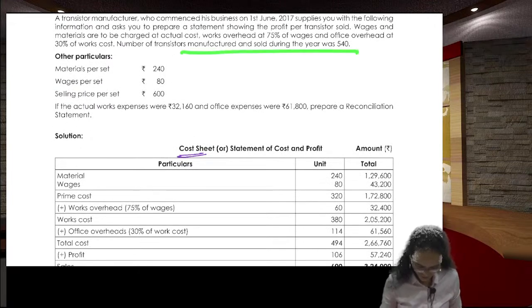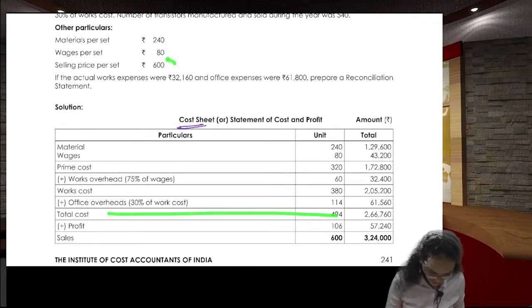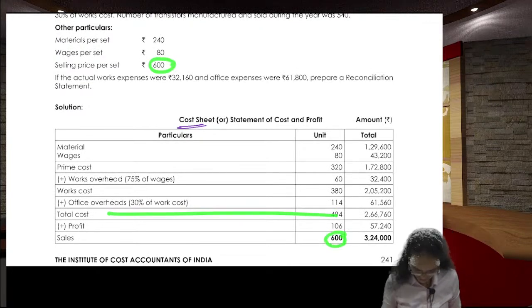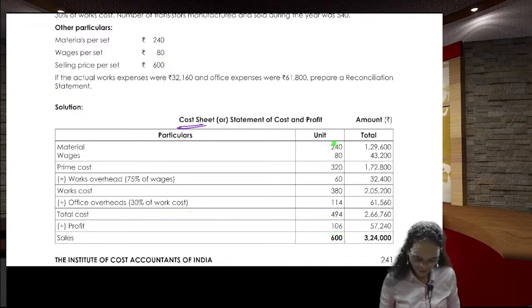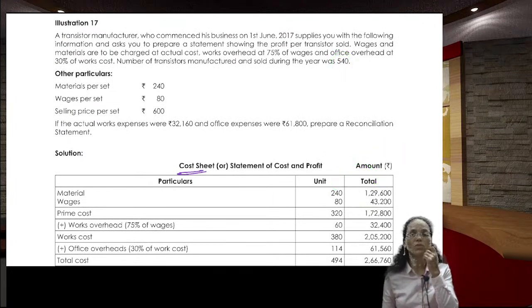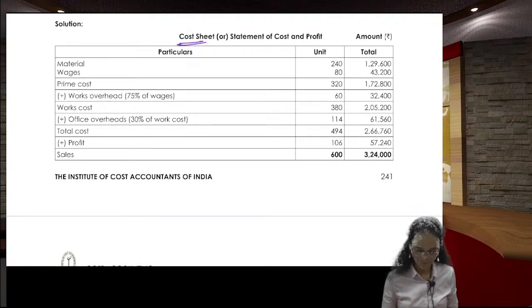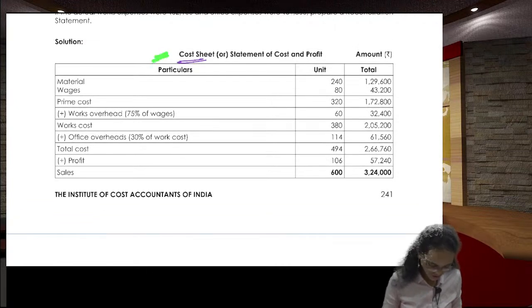Number of units sold is given. So this is the total cost you got, and he said selling price is 60 rupees. The balancing figure is the profit. So you multiply with the number of units, that is number of units you have 540. You multiply with the number of units so that you will get the total cost of the material, wages and expenditure and all. So this is a cost sheet.